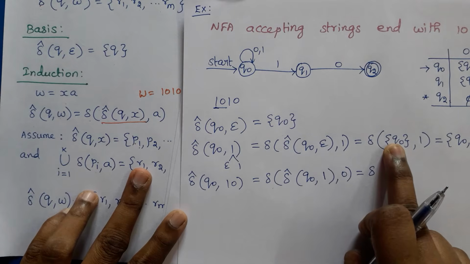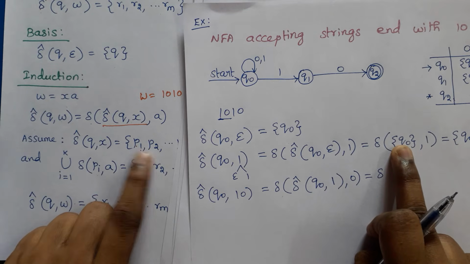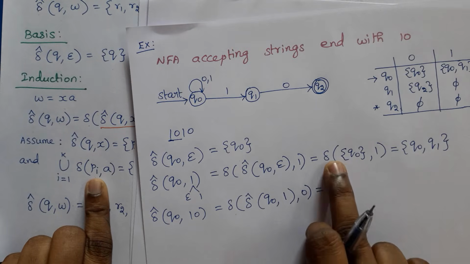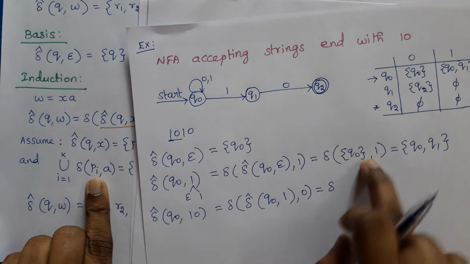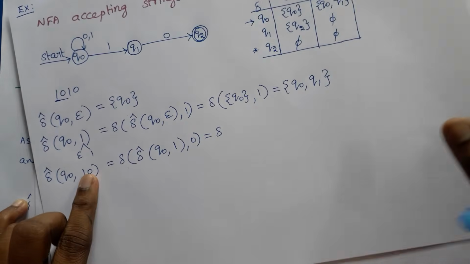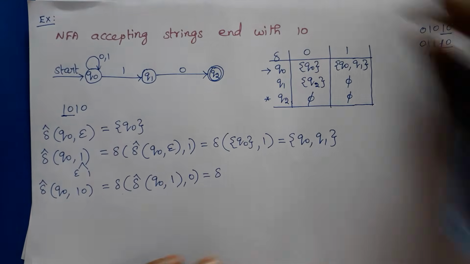So Q0 and Q1 are substituted here, and then we need to find delta. We have used delta of Q0 comma 1 from this table. This is the delta table. So similarly, we can find for other symbols also.